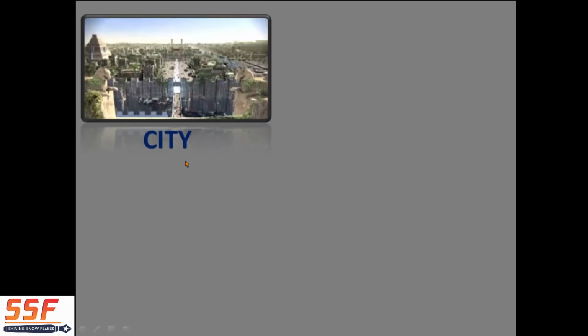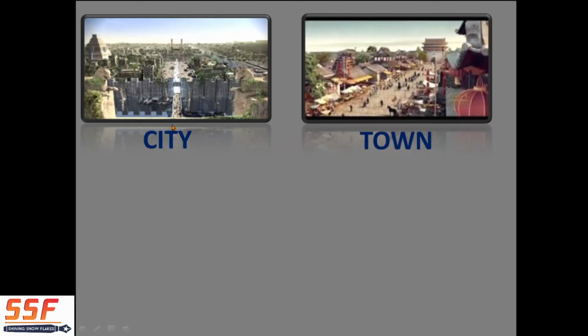Then first what will we see now. When we go in the kingdom, we will go to the city, town. These are two pictures, but we can see there is similarity, but there is also very much difference between these two. City means what? Example, Mumbai. Mumbai is a city.